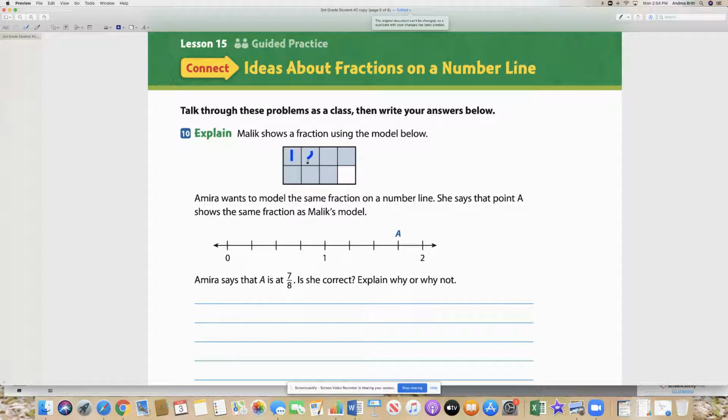1, 2, 3, 4, 5, 6, 7 shaded out of 8. So the fraction is 7 eighths. Okay? So Amira wants to model the same fraction on a number line.